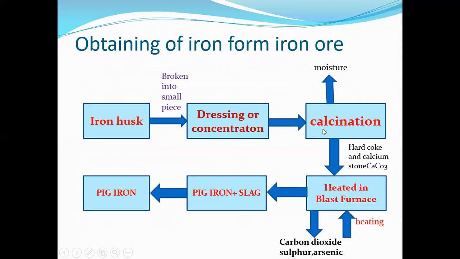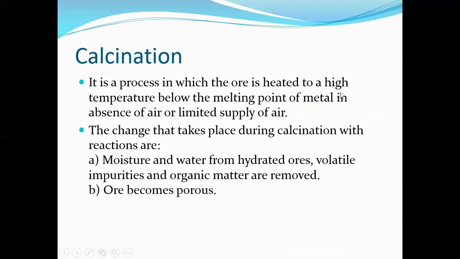The next one is calcination. By this calcination process, moisture is removed. What is calcination? It is the process in which the ore is heated to high temperature below the melting point of the metal in the absence of air or a limited supply of air.